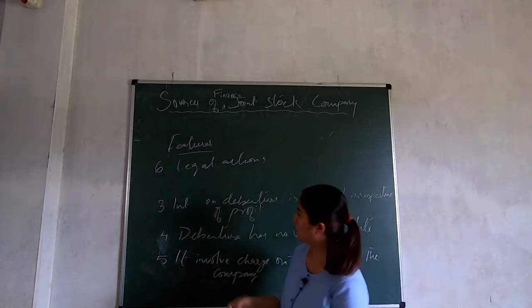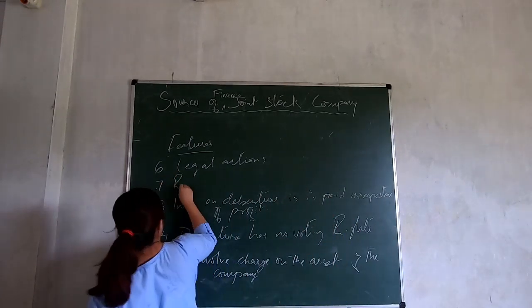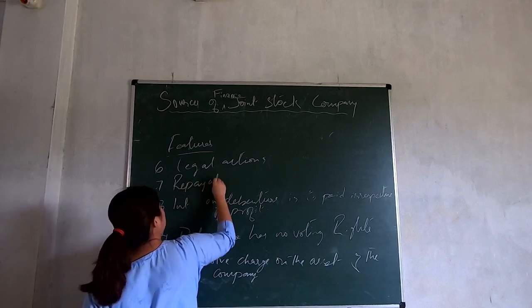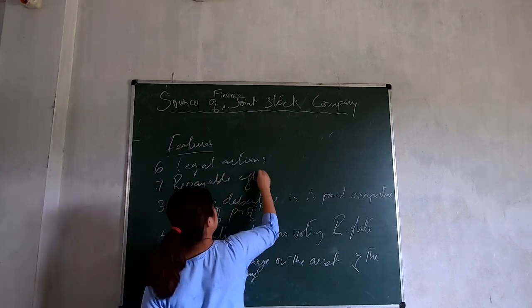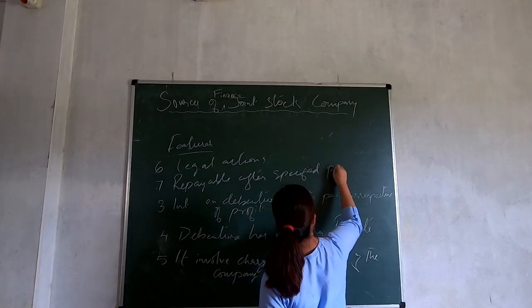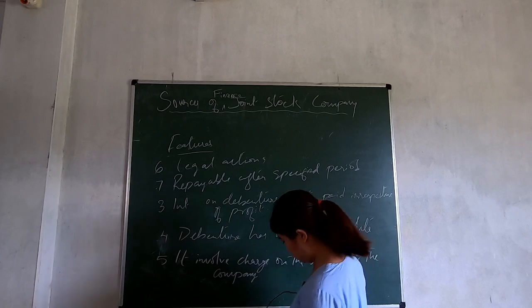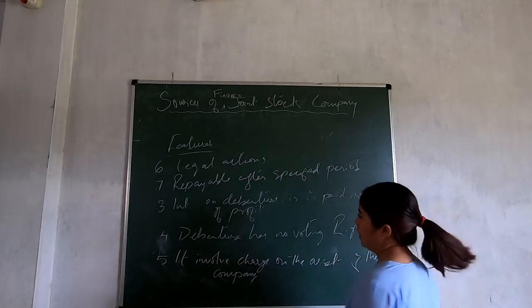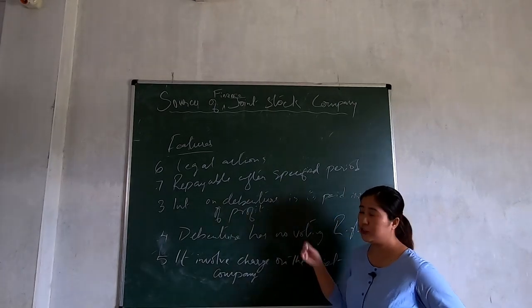And number 7, repayable after specified period. So a debenture is what? A debenture has to be repaid after a specified period.